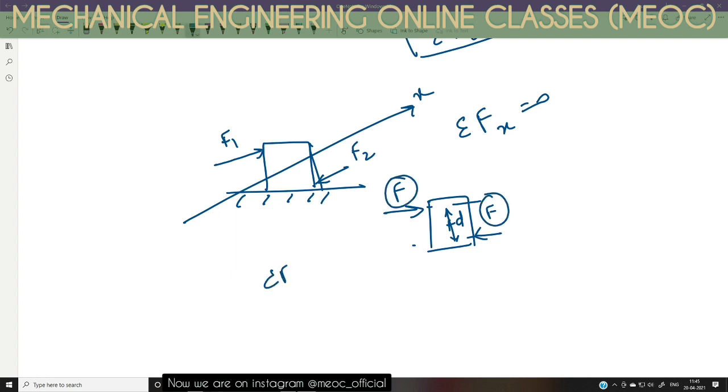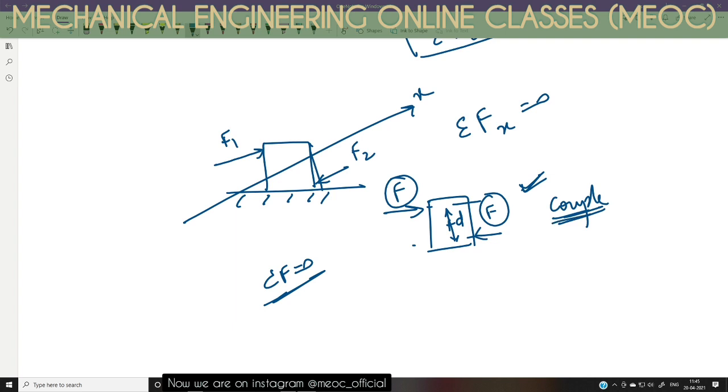The sum of forces along the direction is 0, but that doesn't ensure that the rotational effect is 0. In this example, this is forming a couple. A couple is a special case of force system where two forces are of equal magnitude, opposite in direction, and the lines of action of the forces are a distance apart, due to which the object will start rotating. So that is called a couple.